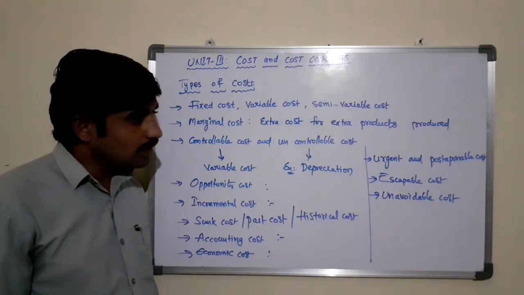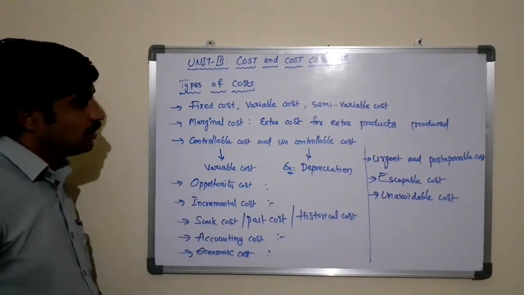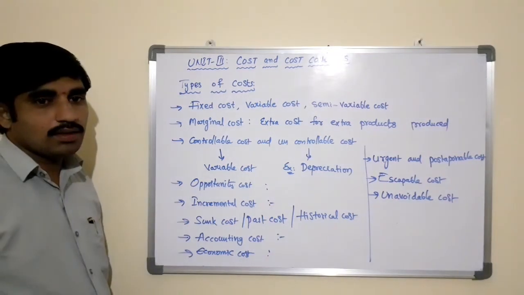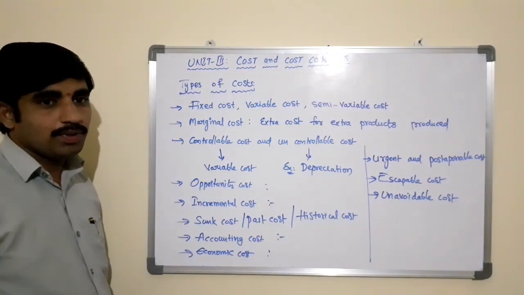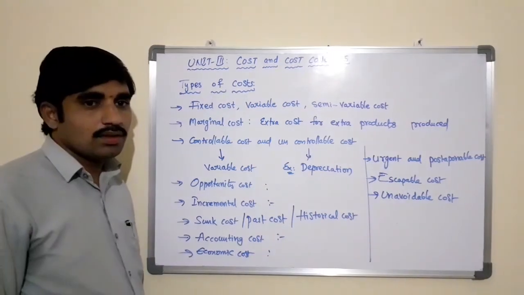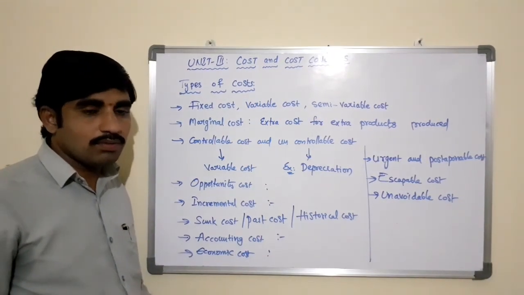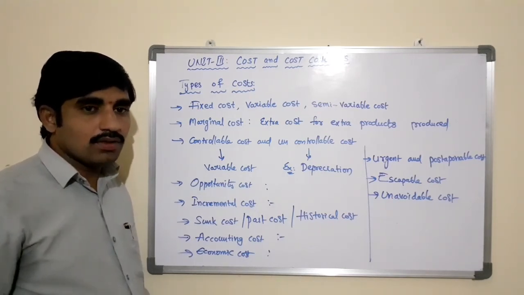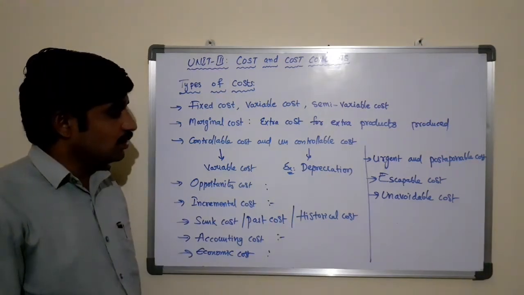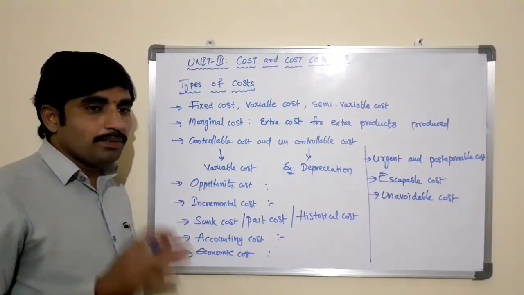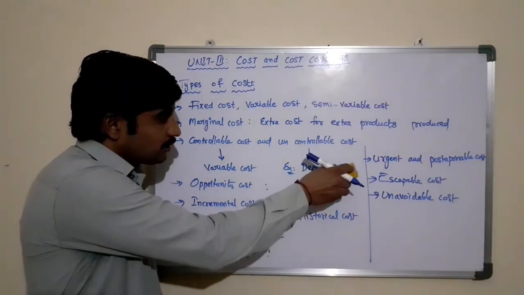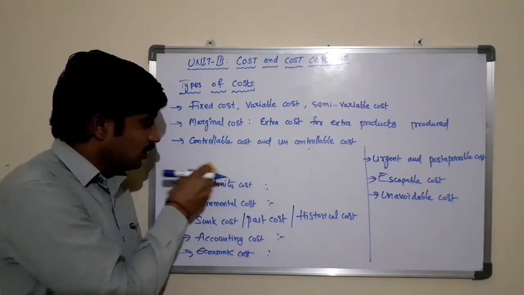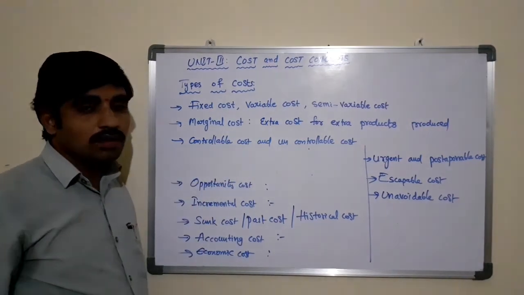So here there are different types of cost that a business generally needs to incur in any organization in order to survive in the market for a long period. Some costs may be incurred, some may not, some may be postponable and some non-postponable. Urgent cost, fixed cost, variable cost, total cost, marginal cost, controllable, uncontrollable. So based on the requirement, nature and size of the business, the total cost of production will also vary.